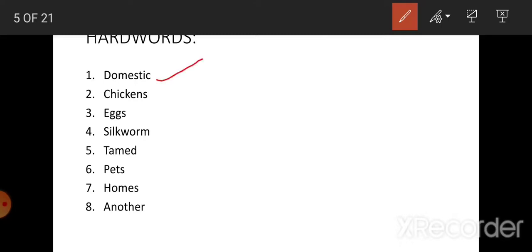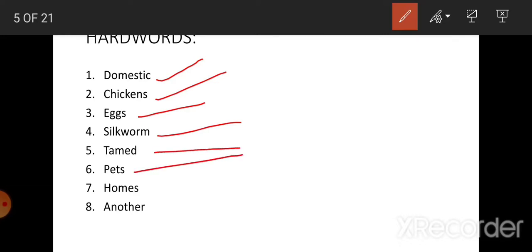Second one, chickens, eggs, silkworm, tame, pets, homes. Another one.